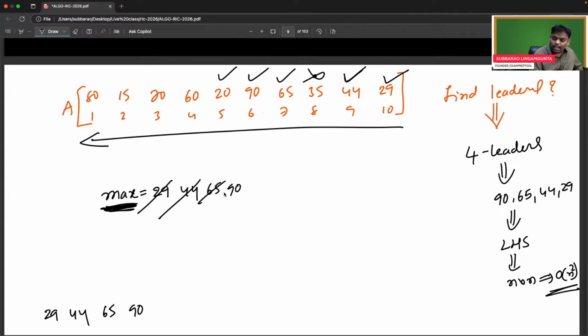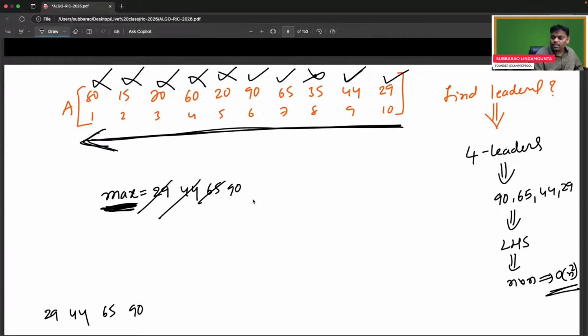Then 20 asks, am I greater than you? No. 60 asks, am I greater than you? No. 70 asks, am I greater than you? No. 15 asks, am I greater than you? No. 80 is asking, am I greater than you? No. So I think from the right hand side, it is simply one scan.